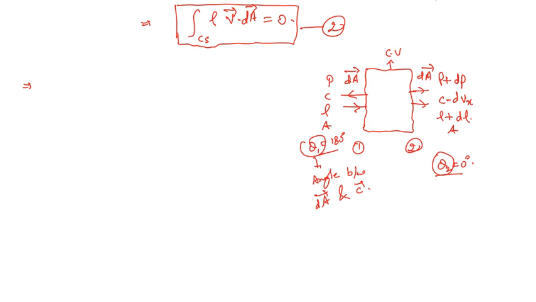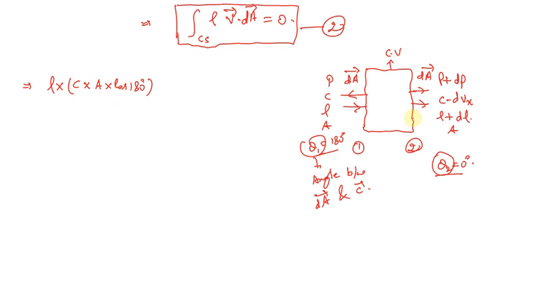So at section 1, on the left surface, we're going to write down rho into the velocity and the area vector, both in the dot product. So we're going to use the relation of the dot product. We're going to write down C into A into cos 180, because this particular term is the dot product of the velocity and the area vector.